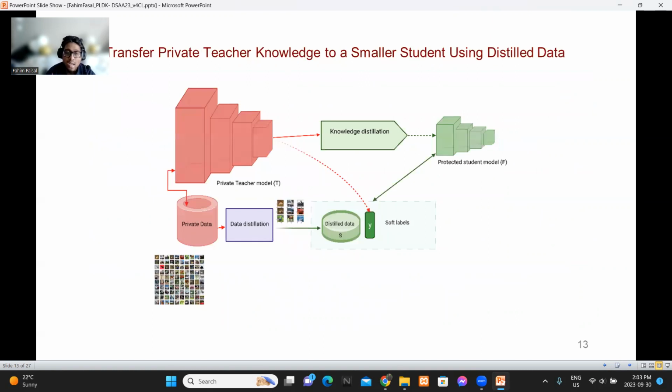The second step is the knowledge transfer task, where we transfer the private teacher's knowledge to a smaller student using distilled data. We use the private teacher to generate soft labels of the distilled data. Then we transfer the private teacher's private knowledge, sanitize it, and transfer it to the student model using the labeled distilled synthetic data.